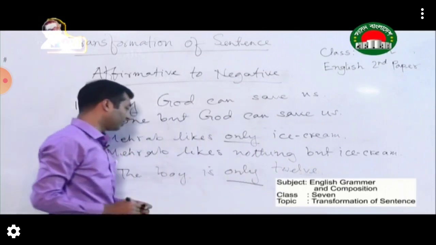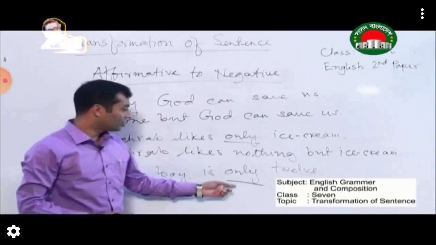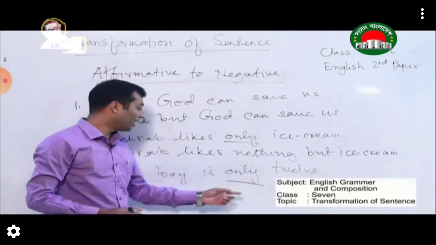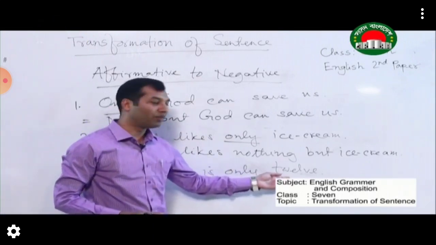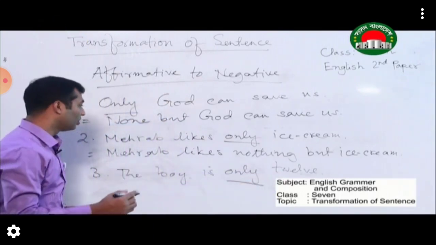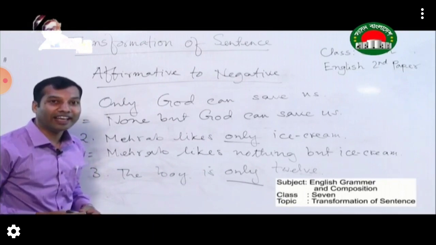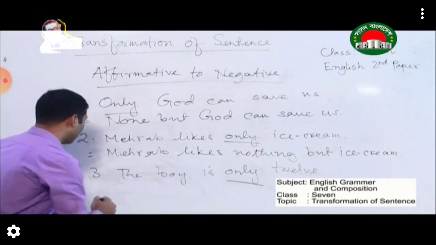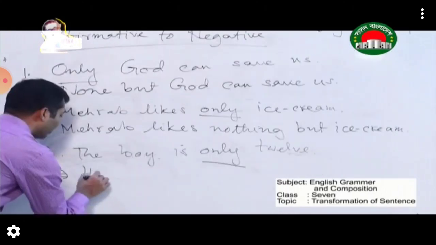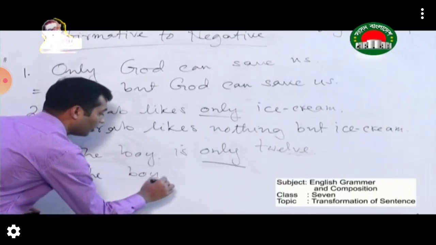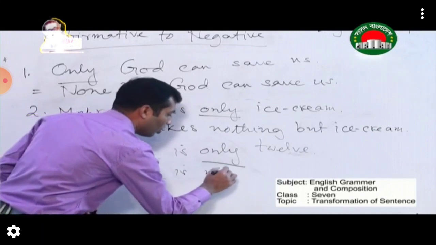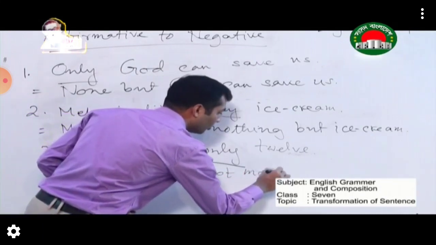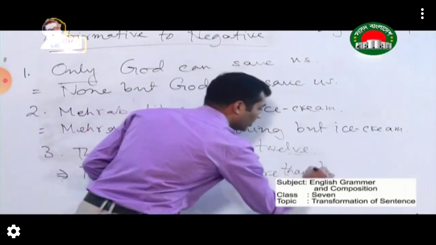Now come to the third sentence. Here only is demonstrating the word 12, that is a number. So when only demonstrates any number, only turns into not more than or not less than. It is preferable to use not more than. So it will be the boy is not more than 12.